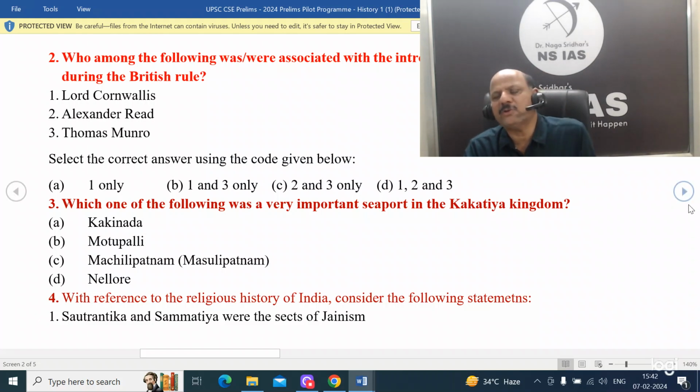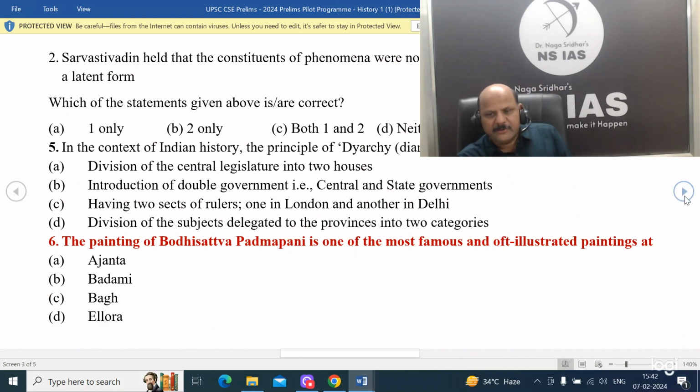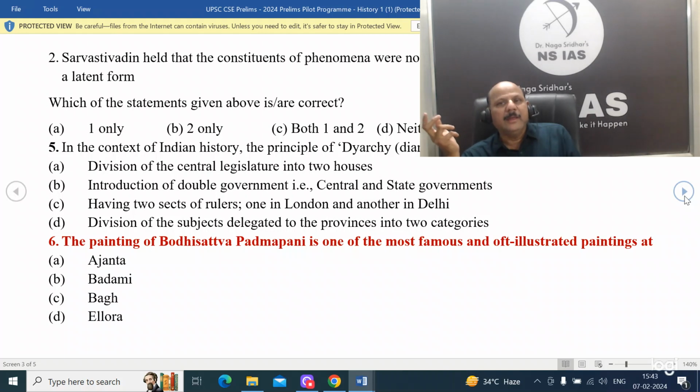Then friends, this is interesting. There are regular questions on religion and philosophy in UPSC Prelims. Even in Group 1 these are very important. So with reference to the religious history of India, consider the following statements. Sautantrika and Samitiya were the sects of Jainism, right? Then Sarvastivadin held that the constituents of phenomena were not wholly momentary but existed forever in the latent form.